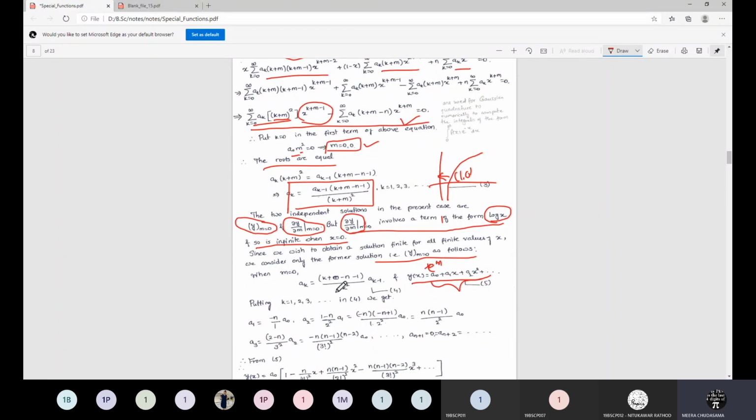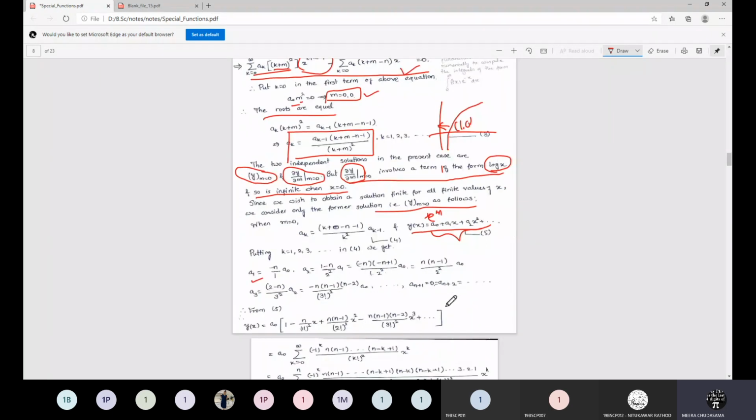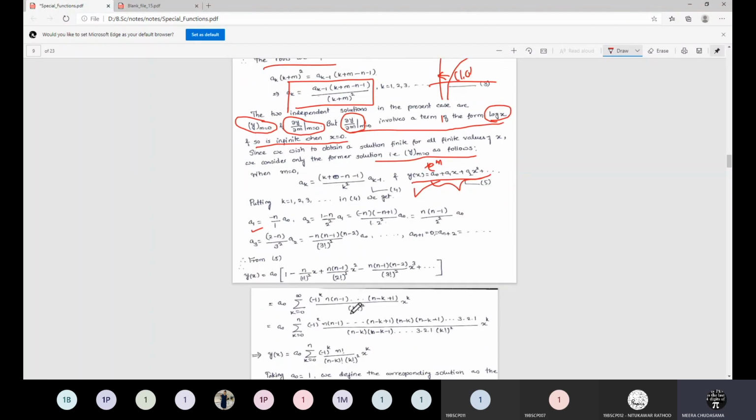By substituting k is equal to 1, 2, 3 and so on, you will get the corresponding coefficients. When you substitute all these coefficients in this infinite series, you will get this particular value. Now if you see these factors n, n minus 1, n, to make it n factorial, I have to multiply and divide these many factors, which is nothing but n minus k factorial.